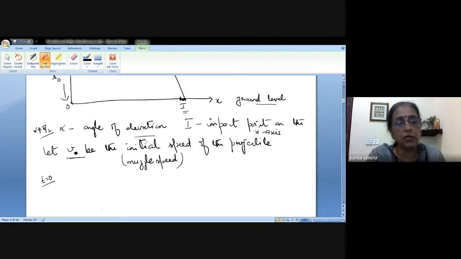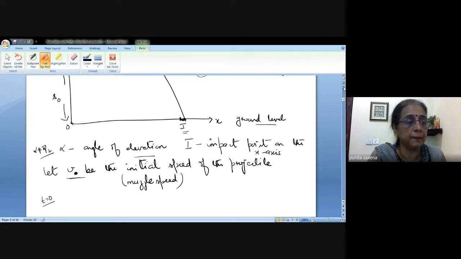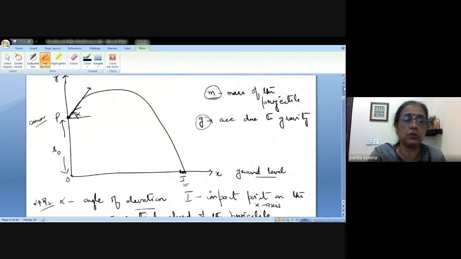Now we'll come back to the assumptions here. Let us come back to the diagram again. Supposing this particle has moved from here and reaches this point after some time.